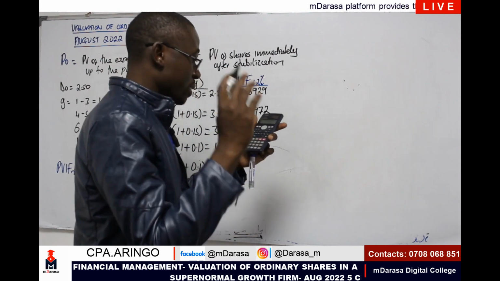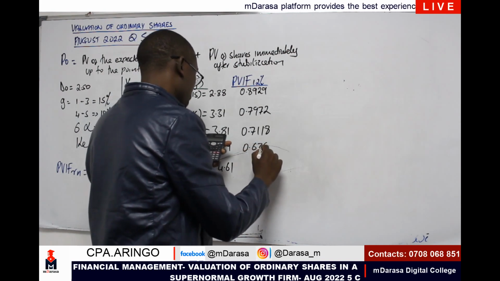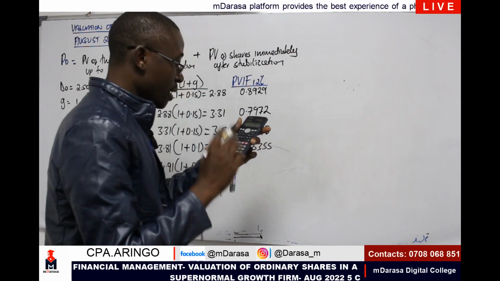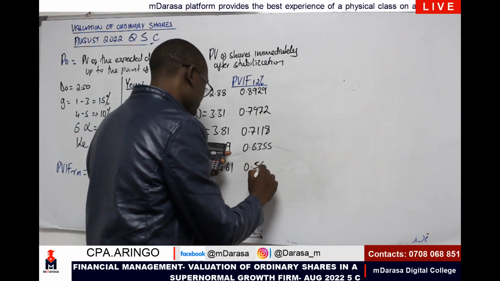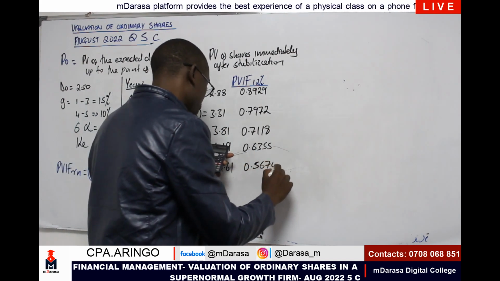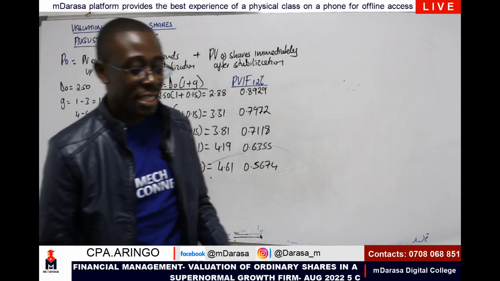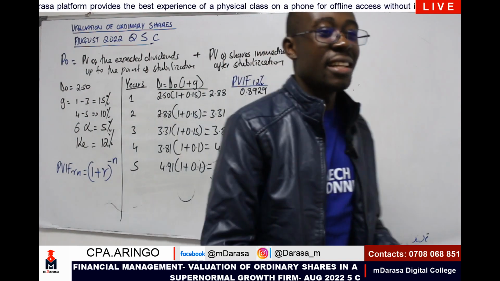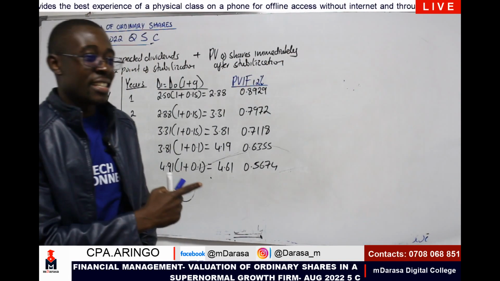I click equal to give me 0.6355. I click equal to give me 0.5674. That is what we should be having. I know at this point you will be asking, Mwalimu, kumbe that is a secret. That's why your students have been passing that much.